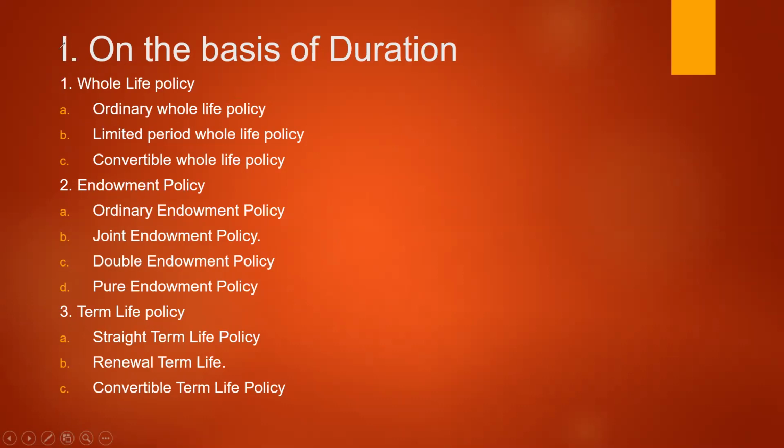In a whole life policy, again there are three different types of classification. One is ordinary whole life policy, second is limited period whole life policy, third is convertible whole life policy. And in endowment policy also, there are four different categories: ordinary endowment policy, joint endowment policy, double endowment policy, pure endowment policy. In term life policy, again there are three categories: straight term life policy, renewal term life policy, then convertible term life policy. So let us understand each one of them in detail.